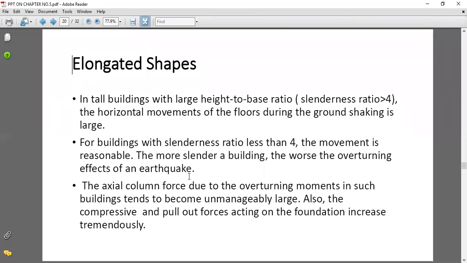In this way, the axial column force due to overturning moments acting on the column tends to become unmanageably large, and the compressive and pull-out forces acting on the foundation increase tremendously. So such points we have to take care of while planning the building.